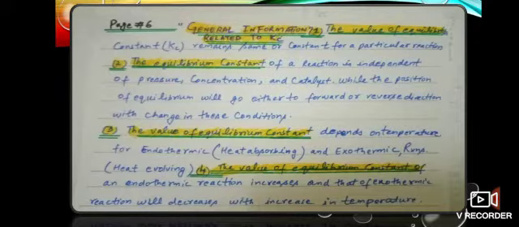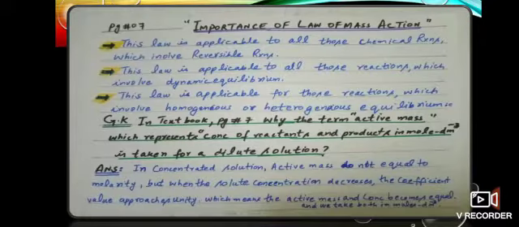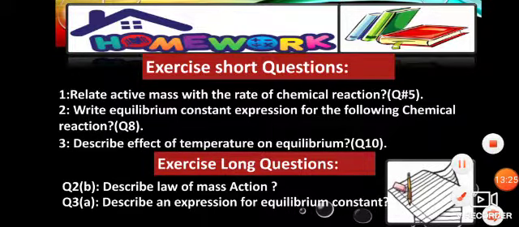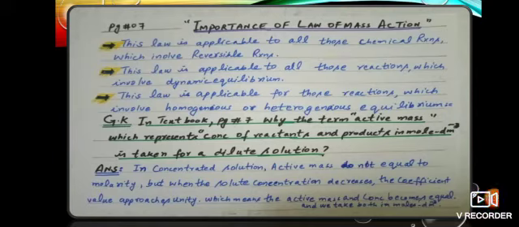Now girls, in the previous page below, there is given the importance of the law of mass action, or applications of the law of mass action.